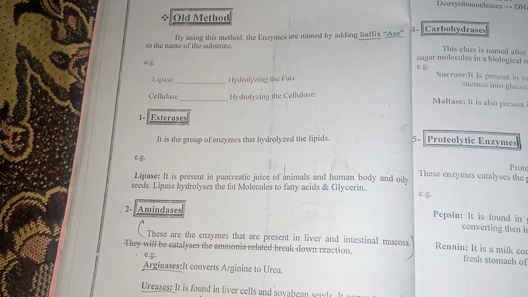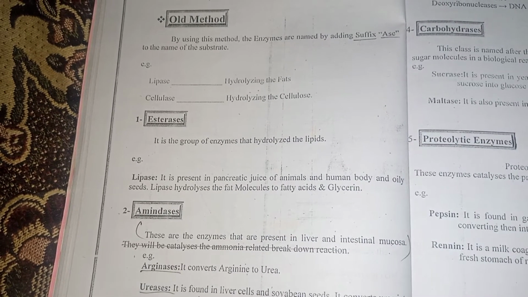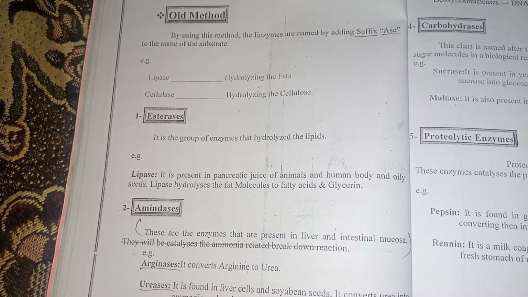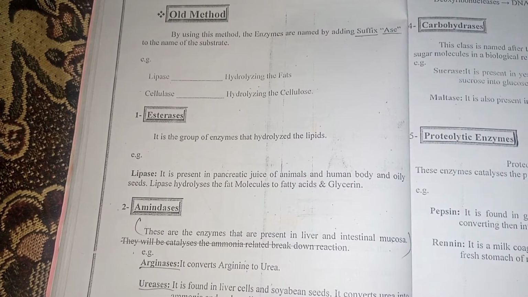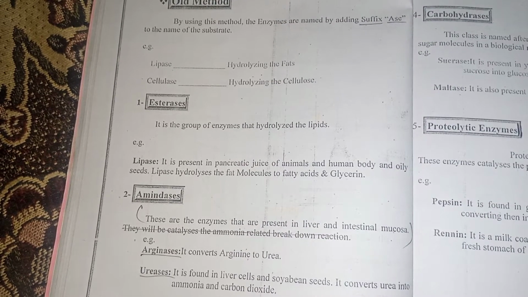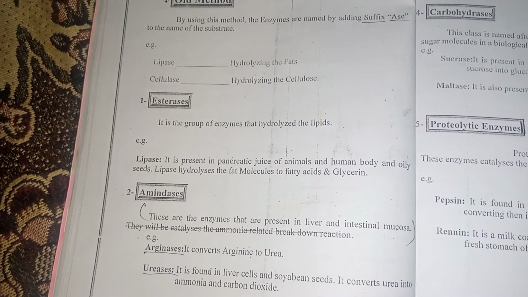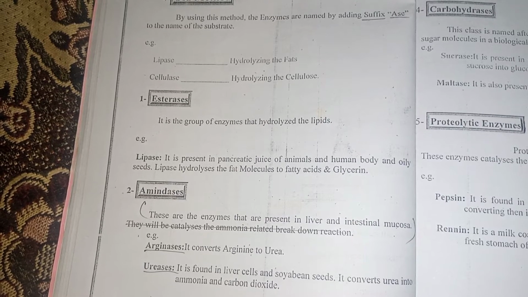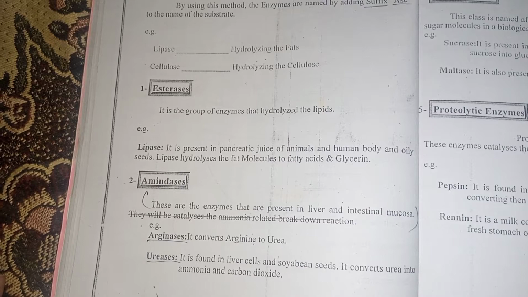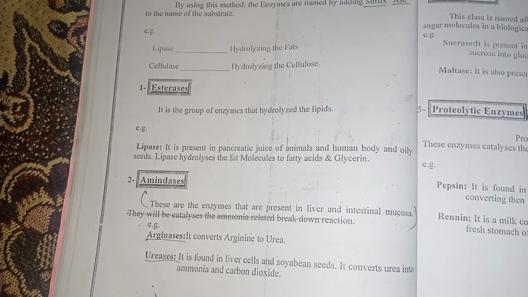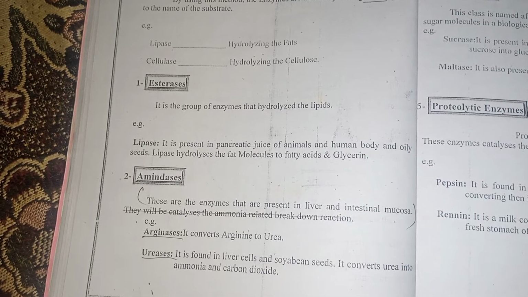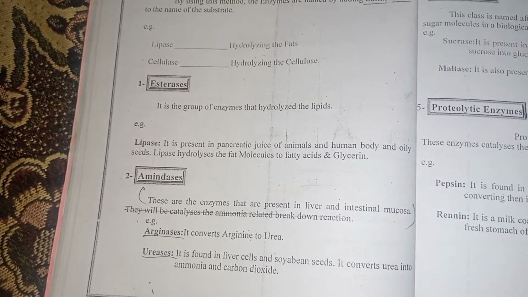Amidases are the enzymes that are present in liver and intestinal mucosa, e.g. arginases, which convert arginine, or ureases. It is found in liver cells and soybean seeds. It converts urea into ammonia and carbon dioxide.